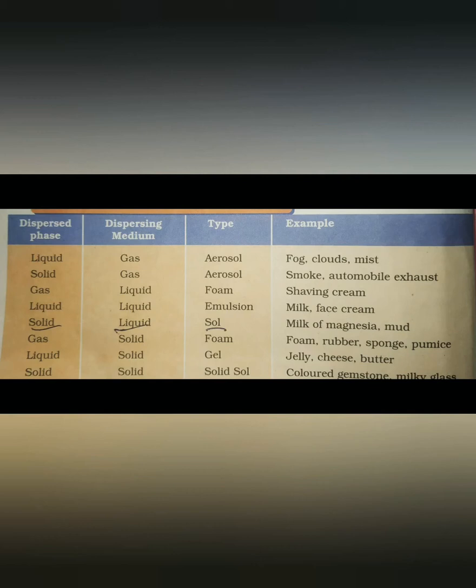Gas in solid, foam, and foam rubber is an example. Liquid in solid, gel, like jelly, cheese, butter. Solid in solid, it is known as solid sol, colored gemstone, etc. That's it.